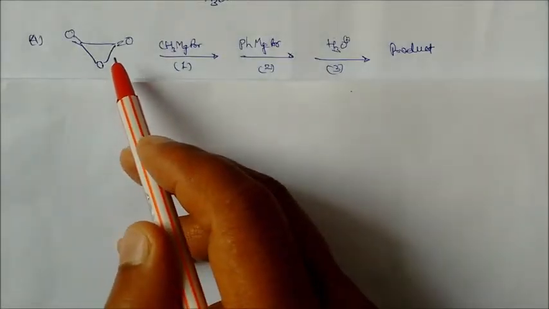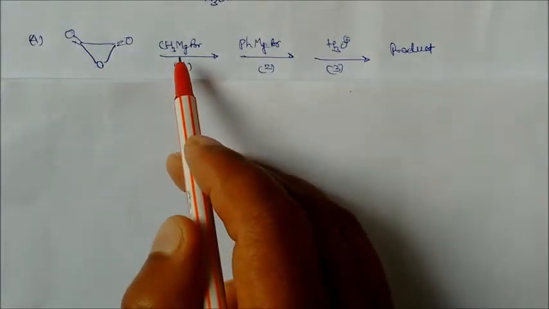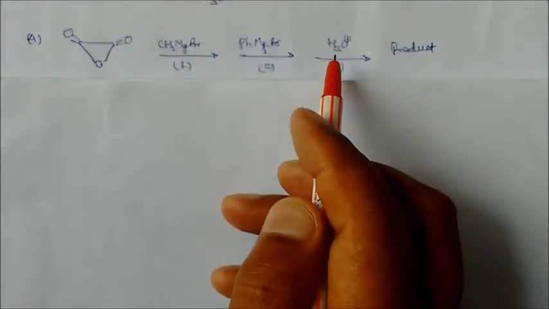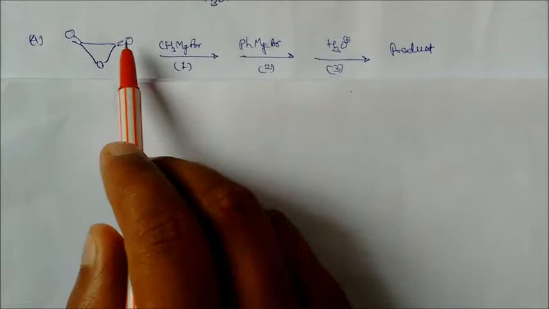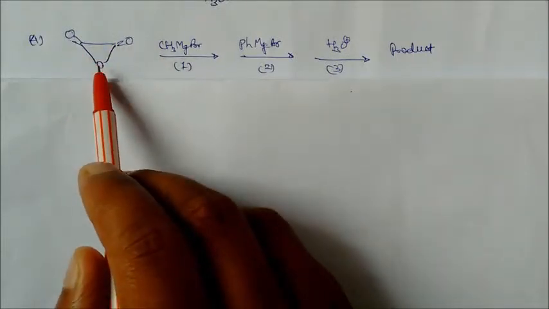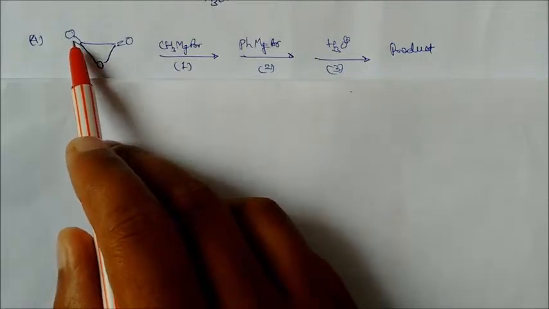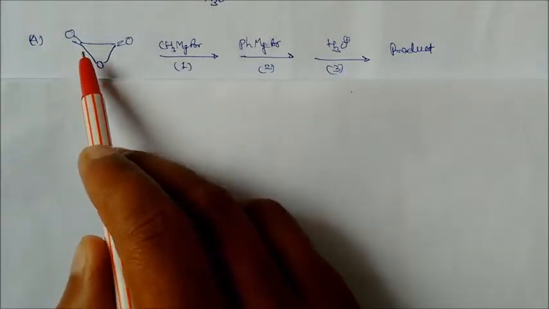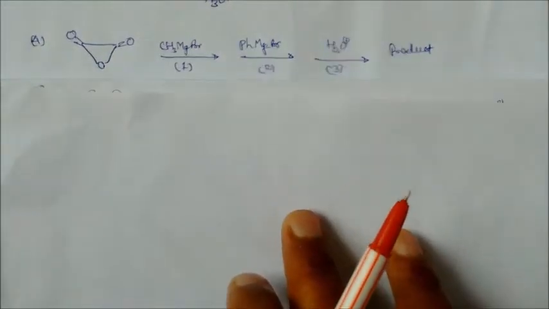So this is a diketone, and there is an epoxide also. You have to react with the Grignard reagent first, then phenyl magnesium bromide, and then acidic hydrolysis. What will be the products? Definitely the diketone is more reactive than the epoxide oxygen. So here the electromeric effect will take place. When it takes place, here will be MgBr, and again here will be CH3. In this case this bond becomes weak, so it will cleave. Let us see how the mechanism takes place.